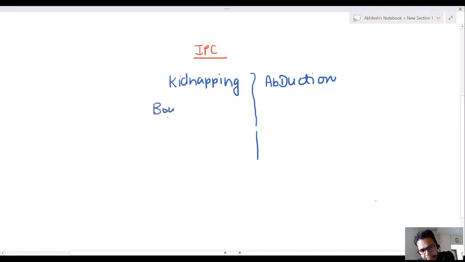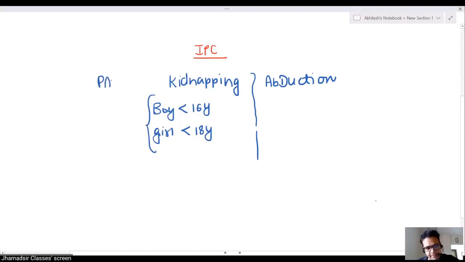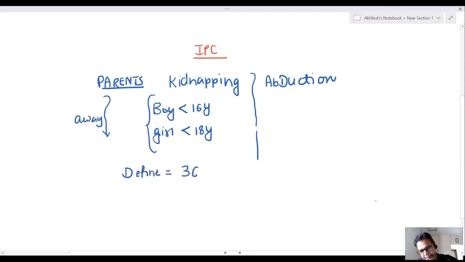What is kidnapping? A boy below 16 years of age and a girl below 18 years of age is taken away from parents. This is kidnapping. Kidnapping is defined under 2 IPC, 360 and 361, and punishable under 363.